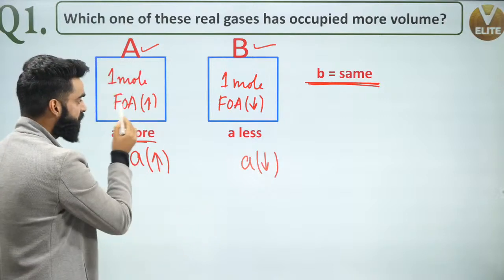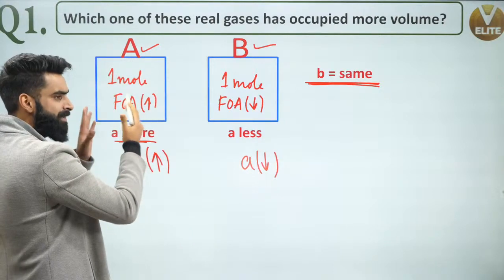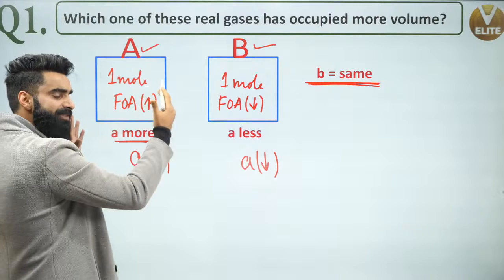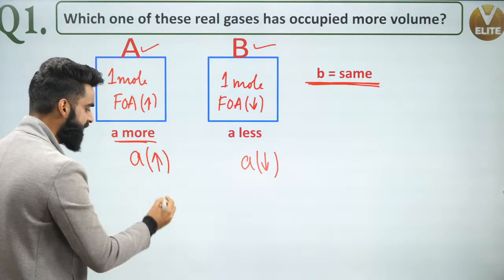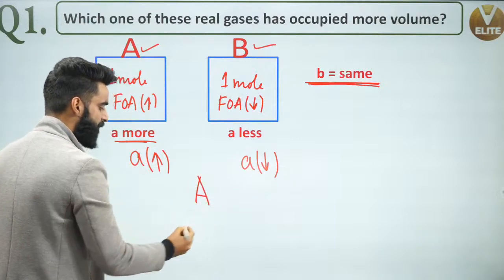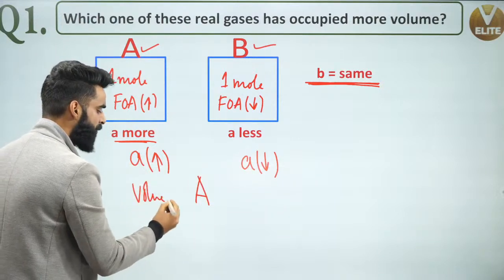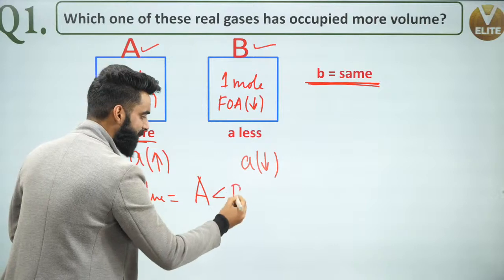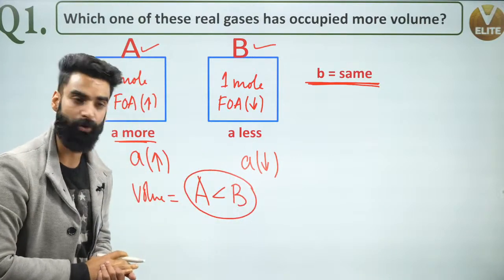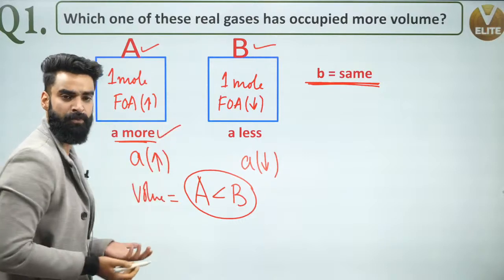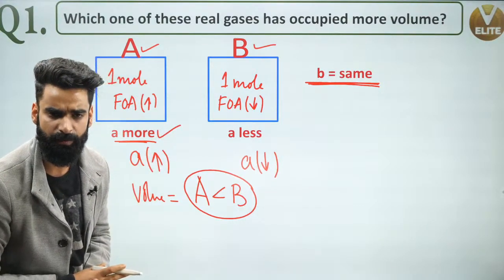Correct? More force of attraction means gas molecules have come closer. If gas molecules have come closer, that means volume of this gas is going to be less. So I would say volume of gas A is going to be less than that of gas B. Why? Because in gas A, force of attraction is more. Why? Because a value is more. Right? Very simple.